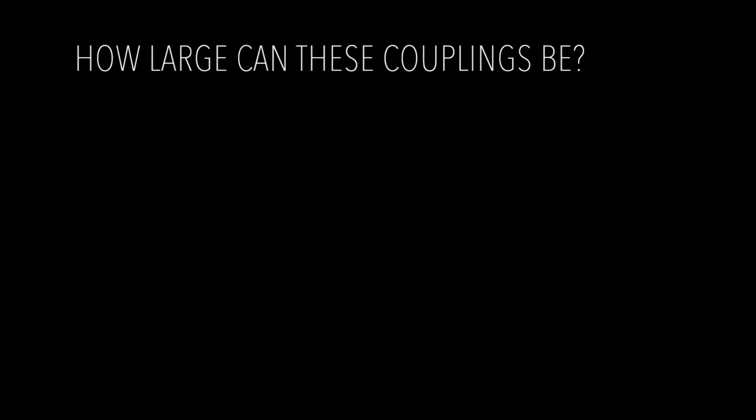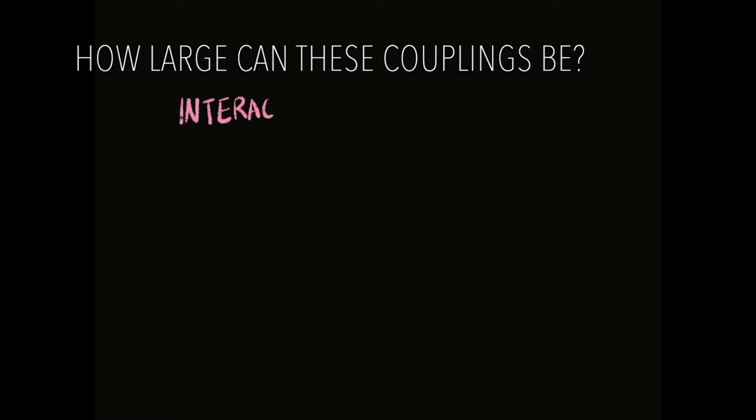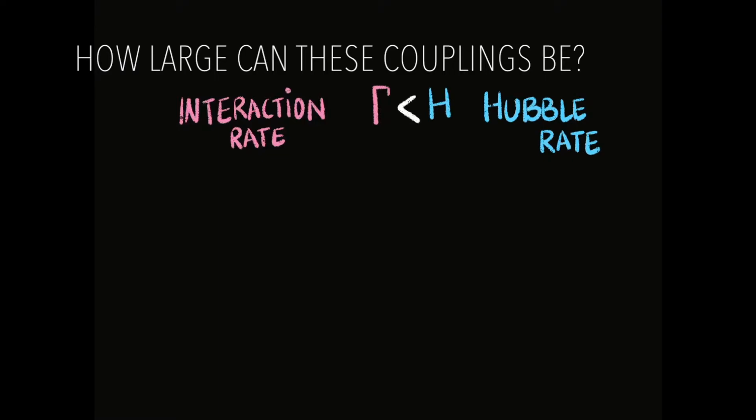But of course, these couplings cannot be arbitrarily large. Remember, we need dark matter to not be in equilibrium with the Standard Model heat bath. We can estimate the magnitude of these couplings by comparing the interaction rate of the process that drives equilibrium with the expansion rate of the universe, noting that this has always to be smaller so as to satisfy the condition of non-equilibrium.